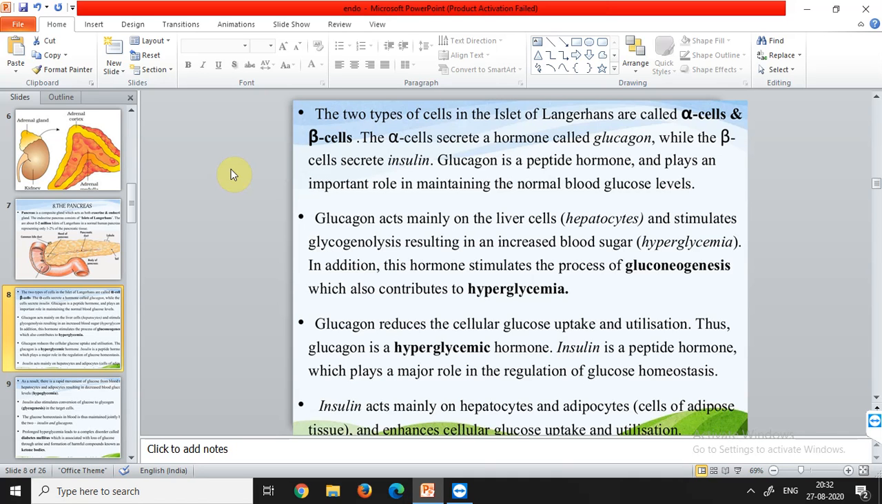That this is how our blood sugar, the concentration of glucose in our blood, will increase, and our body will lead to a stage of hyperglycemia. Then, in addition, this hormone also stimulates the process of gluconeogenesis.